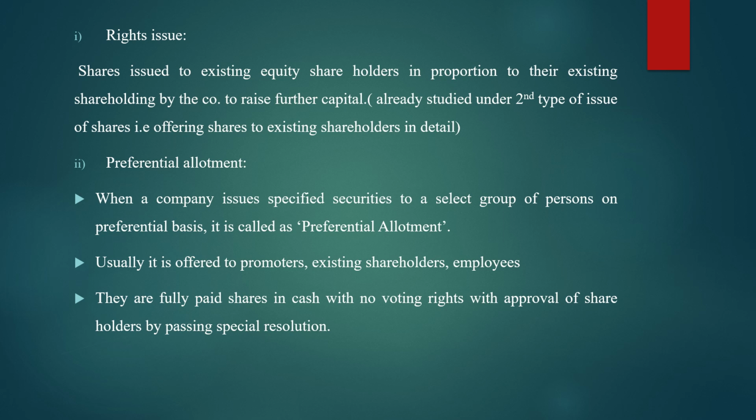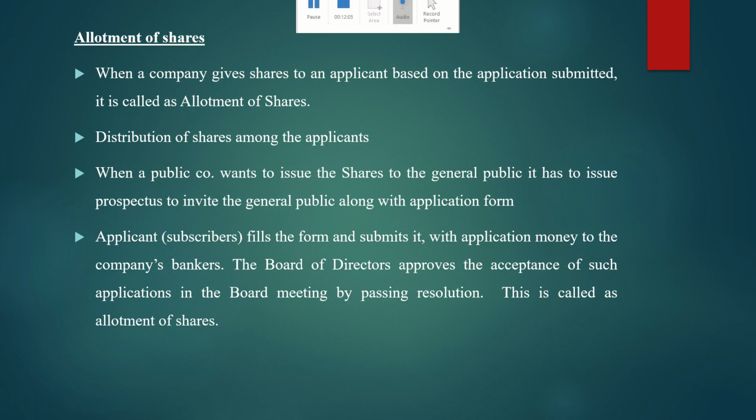Okay. So now next we'll move to the new subtopic, that is called allotment of shares. So another important topic relating to the third chapter is allotment of shares. Now what do you mean by allotment of shares? In general, allotment means what? In normal English, allotment means giving. Yes. So what do you mean by allotment of shares? Allotment of shares is nothing but giving the shares to the respective shareholders. Okay. Now in detail we will see what do you mean by allotment of shares.